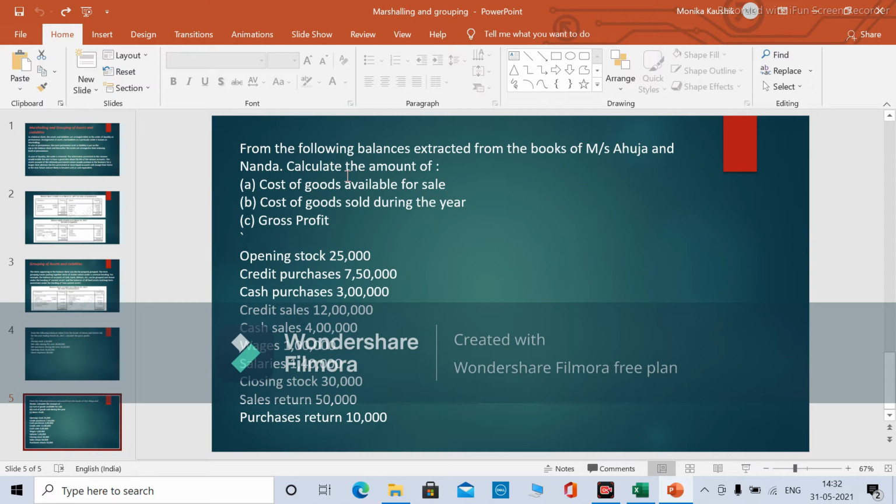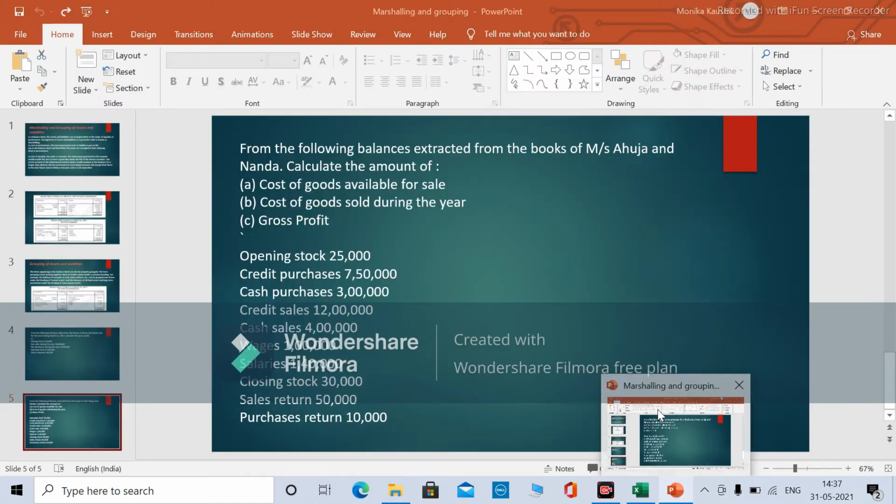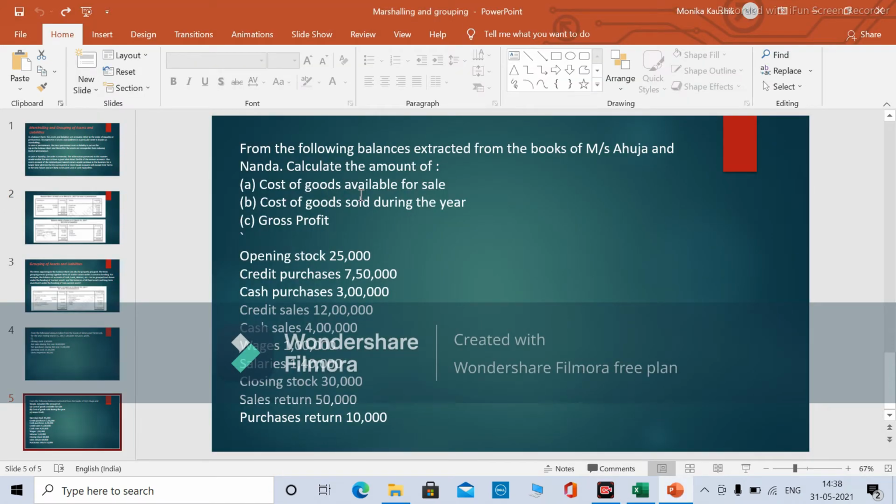Okay. Now the other term we will have to find out is cost of goods available for sales. It means closing stock we will not deduct. Closing stock is also a part of that because that is also available for sales. We can sell out closing stock also. So these are the terms which we will have to identify. So let's start resolving this. First of all, we will prepare the cost of goods available for sales. For this we will not consider closing stock because that is also available for sales.